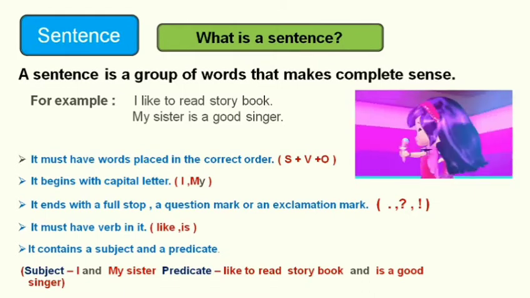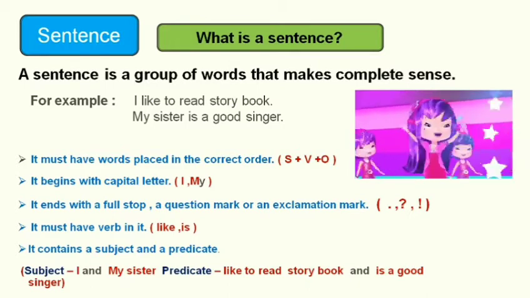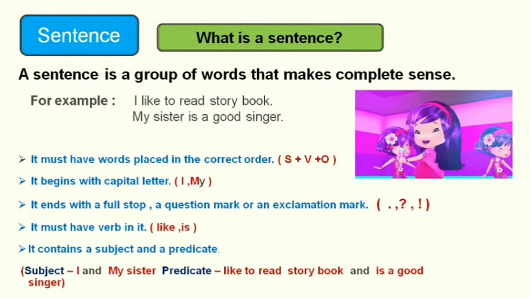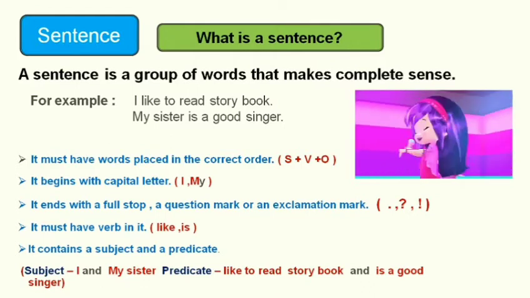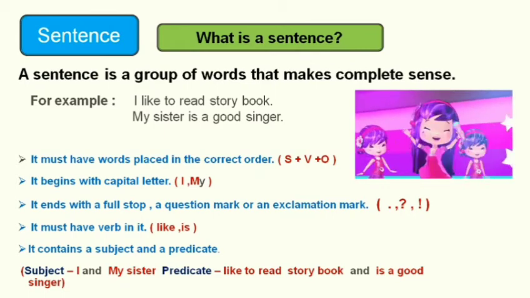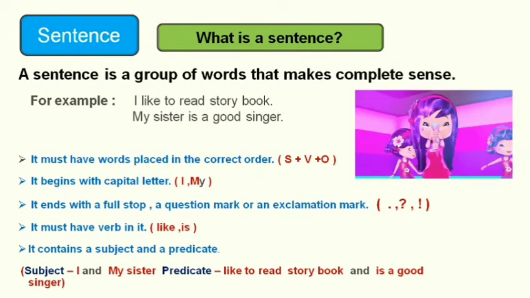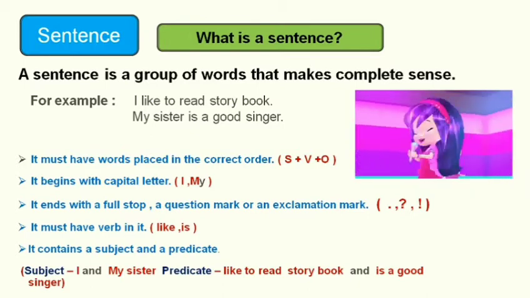The subject always comes in the front part of the sentence. Like here, "I" and "my sister": these words come in the first place. These nouns or pronouns come in the first place, or the front of the sentence. And whatever remains, excluding the subject, that is the predicate part of the sentence.